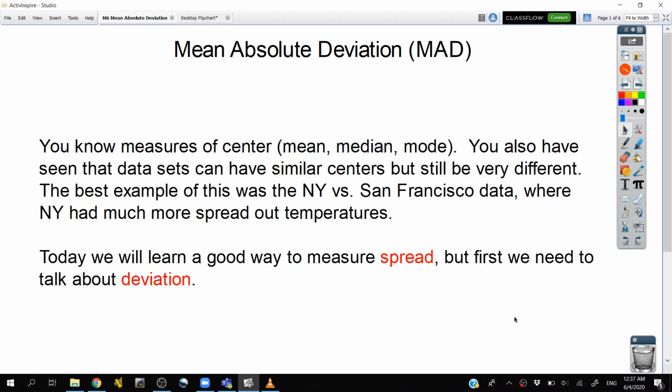Hey there, Sixes. So today I want to introduce an idea of spread. I should just read through this. The idea of spread we're going to introduce is mean absolute deviation, or MAD.